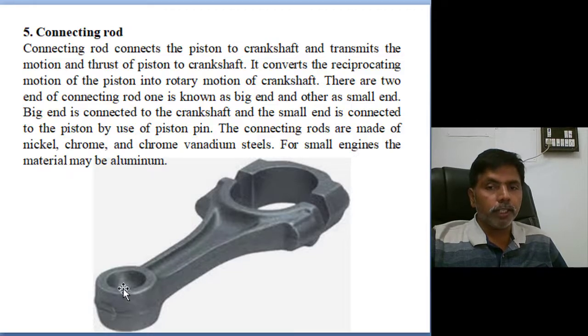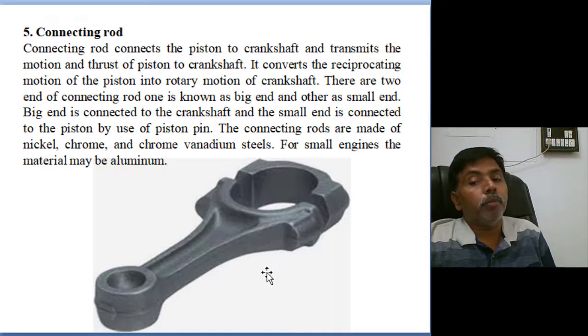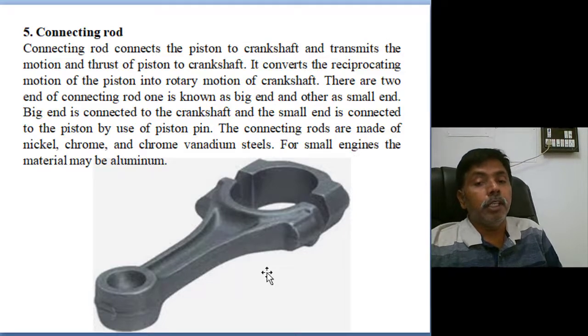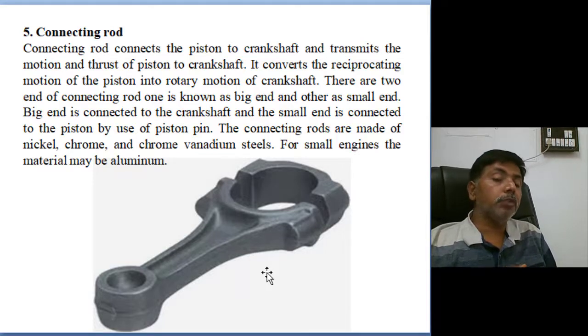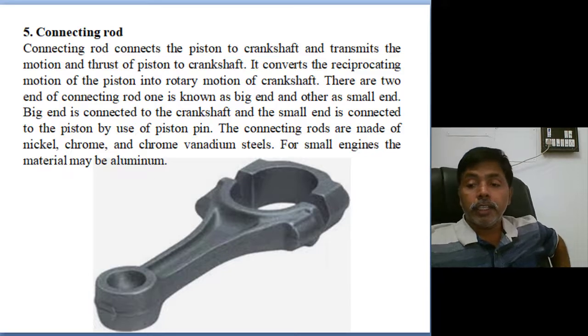The small end of the connecting rod is directly connected to the piston, and the big end of the connecting rod is connected to the crankshaft. So the main function of the connecting rod is to convert reciprocating motion into rotary motion. The connecting rod is generally made of nickel chromium or chromium vanadium steel. In small engines, like two wheelers, aluminum alloy is also used, but generally nickel chromium or chromium vanadium steels are used for connecting rods.